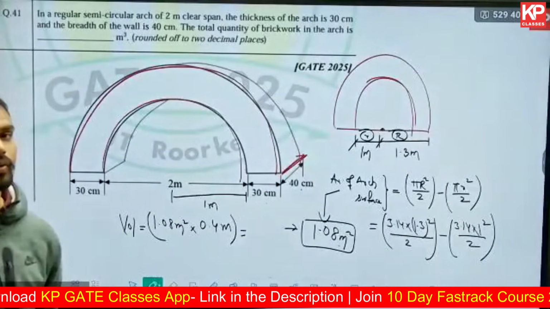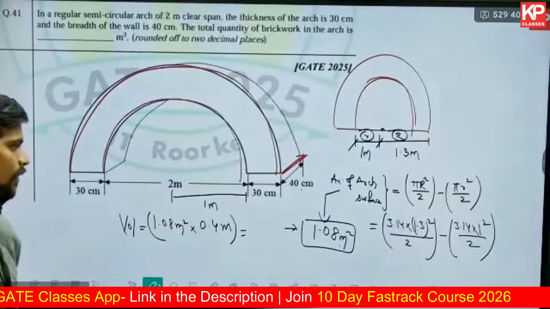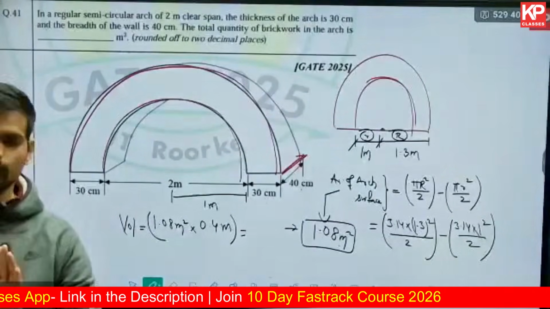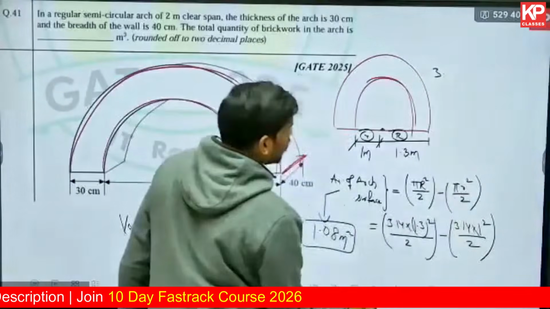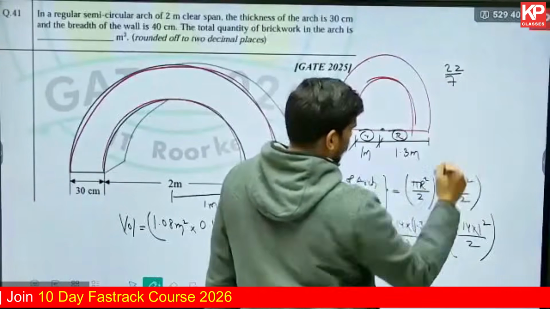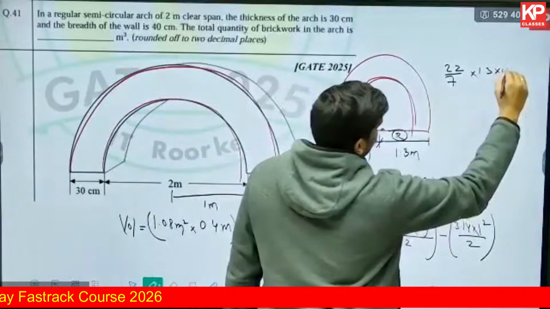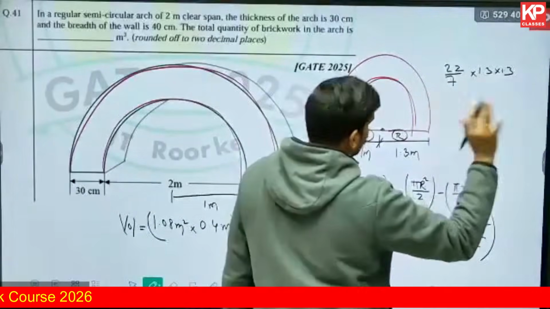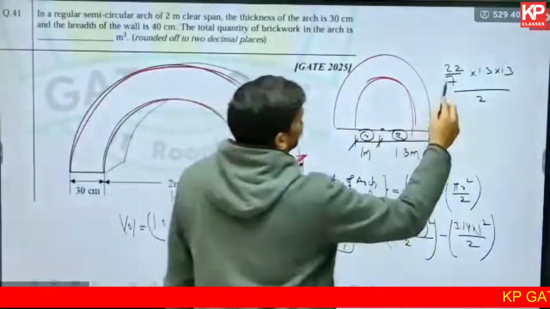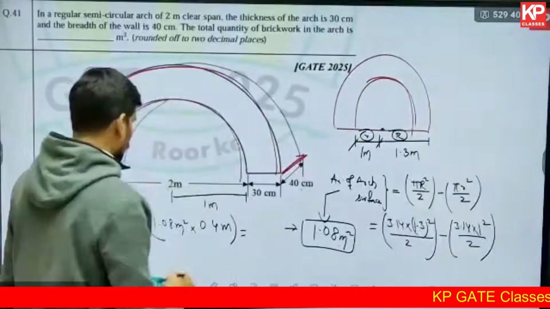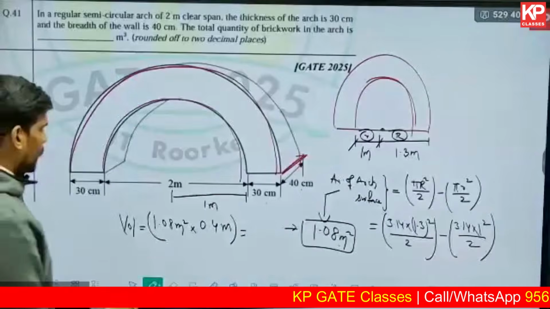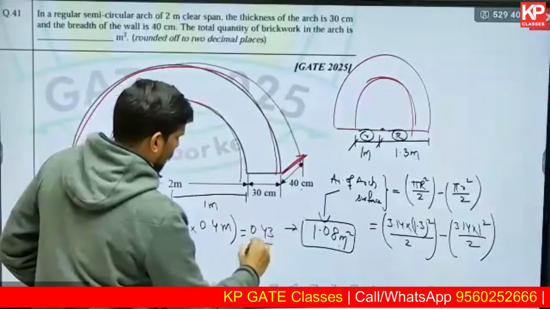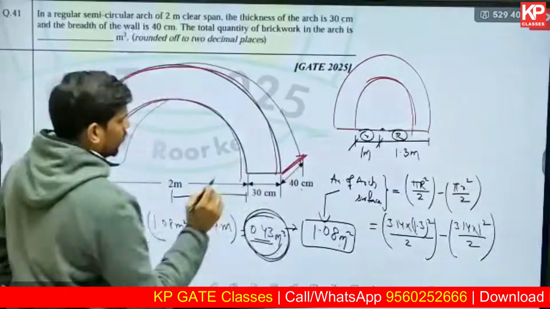So Jaya, please round off to 4 decimal places at every step. You will get the same answer. To avoid rounding off error, you have to do that. If you are using 22 by 7, type this in your calculator instead of pi. Take 22 by 7 into 1.3 into 1.3, press equal to, and whatever you get without rounding off, divide by 2. Otherwise you will have rounding off errors and that will give you a wrong answer. The answer will be out of range. Correct? So the answer is coming out to be 0.43 cubic meter. That's the answer.